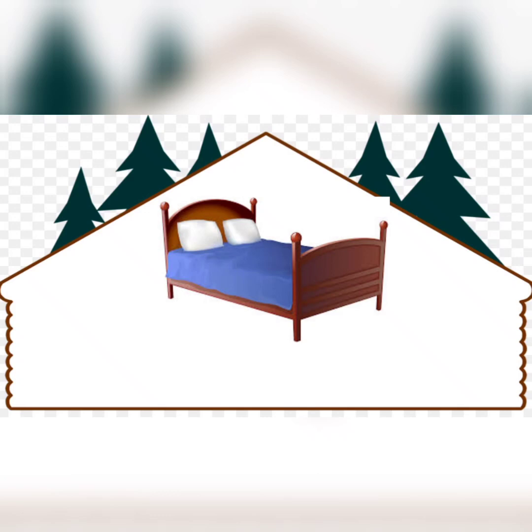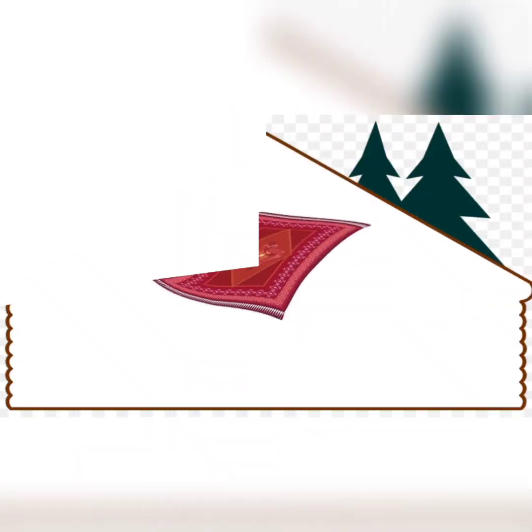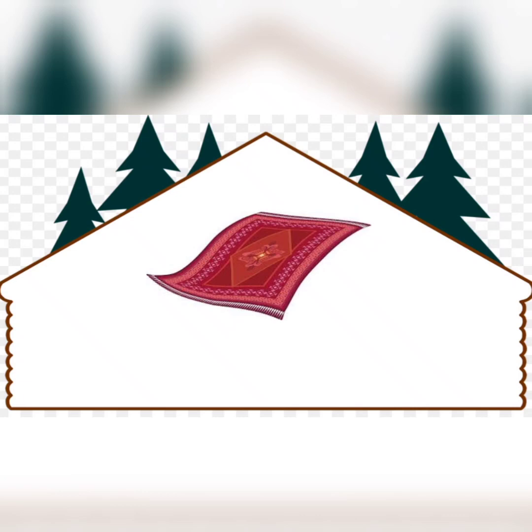Now, let's see. What is this? Yes, we see it in the bedroom. You are right. This is bed. Let's see, what is this? You have also learned it with the A vowel words. Yes, this is mat. So the initial sound is M, mat.